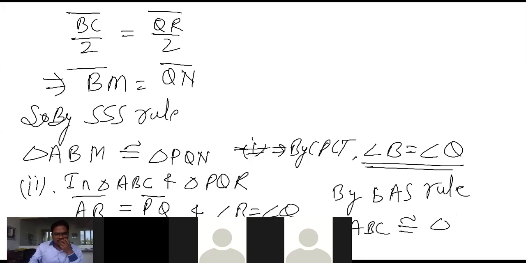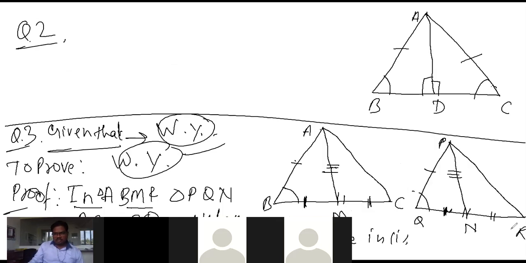We can write it down: BC is equal to QR, not BM. Because this is given to us, BC is equal to QR directly. Since we are talking about the whole triangles ABC and PQR, we can write BC is equal to QR. No need to write BM is equal to QN.